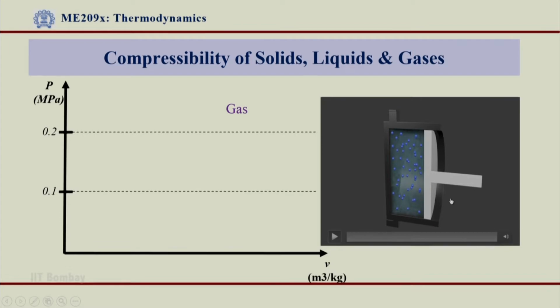Alright, so this is my cylinder piston arrangement, and first I will try to compress the gas because we want to study the compressibility property of the gas. So this is my point 1 from where I start the compression. I will compress this gas, as I said, from 0.1 MPa to 0.2 MPa. If I say that the temperature during this compression remains the same, that is an isothermal process, then let us see what happens.